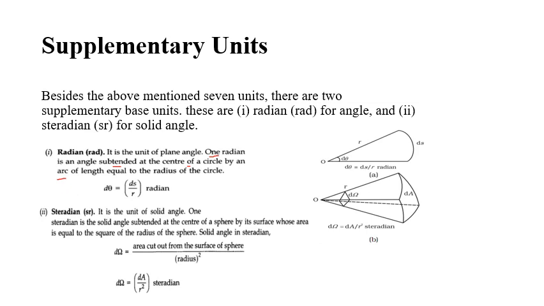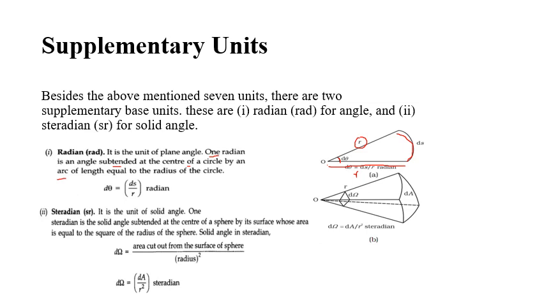Imagine there is a circle over here, this is the center of the circle, and this is your radius. Consider this arc. This arc length is equal to the radius of the circle. Now there is a small arc from the circle, and this will also be a radius. The angle between these two radii is d theta.